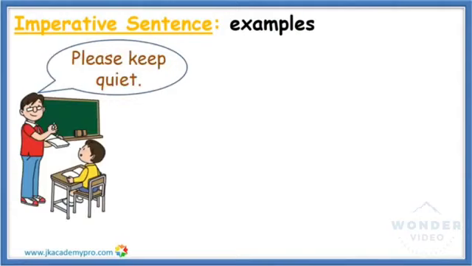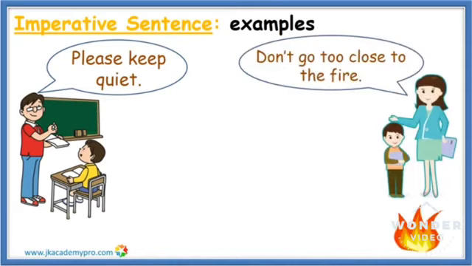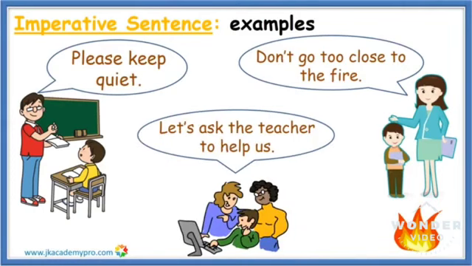The first example, please keep quiet. And the second example, don't go too close to the fire. And in the third example, let's ask the teacher to help us. These examples indicate imperative sentences.